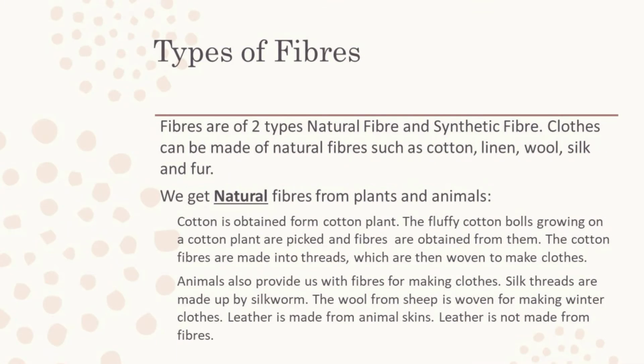As we know, natural fibers come from plants and animals. Like cotton comes from the cotton plant. The fluffy cotton balls growing on cotton plants are picked and fibers are obtained from them. The cotton fibers are made into threads which are then woven to make clothes. Animals also provide us with fibers for making clothes, like silk threads made by the silkworm. The wool from sheep is woven for making winter clothes. Leather is made from animal skin, but leather is not made from fibers.